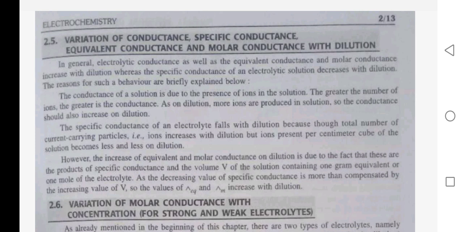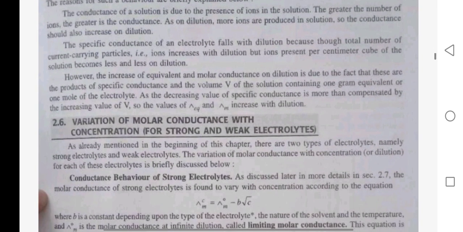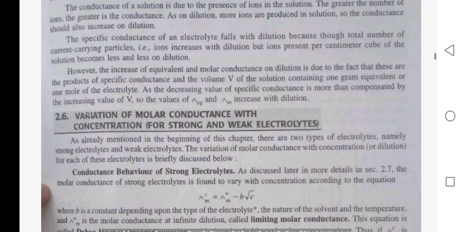However, the increase of equivalent and molar conductance on dilution is due to the fact that these are the product of specific conductance and the volume V of the solution containing 1 gram equivalent or 1 mole of electrolyte. The decreased value of specific conductance is more than compensated by the increased value of V. So the values of equivalent and molar conductance increase with dilution.